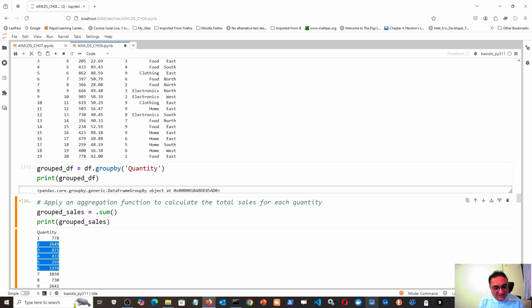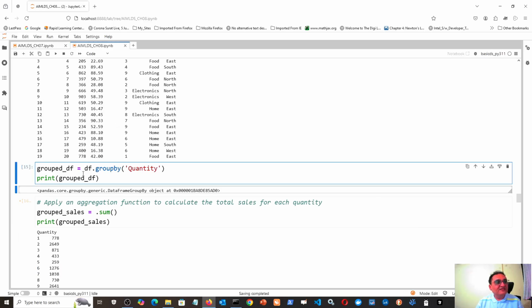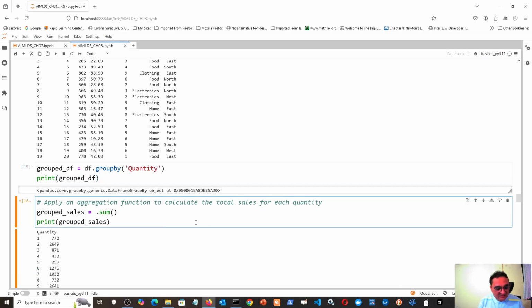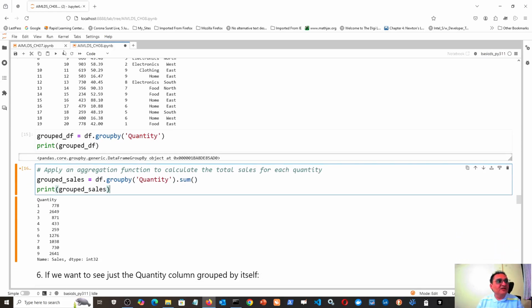Okay, now the best way to do that is in a single line only. You write it this way: what was your grouped df? Because if grouped df is just that, it is meaningless and does not give any result unless aggregation is done. Then everything is always written in one single line: df dot groupby quantity and then dot sum. You will see that that also gives the same result.